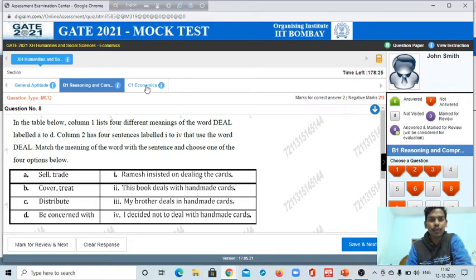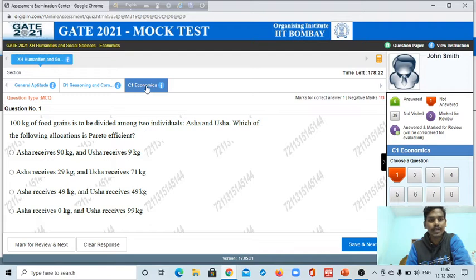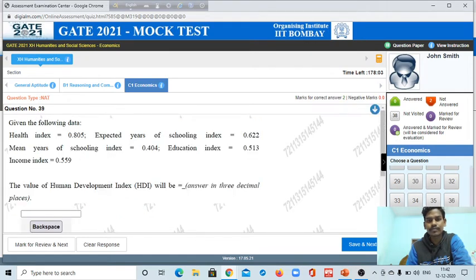If you want to go to your economics part, those who are from an economics background, you can see everything. So what will be your number of questions? You will get 40 questions. Some questions will be 1 mark, some will be 2 marks. Like this one, it is numerical, so there will be no negative marking. In a numerical question there will be no negative marking.